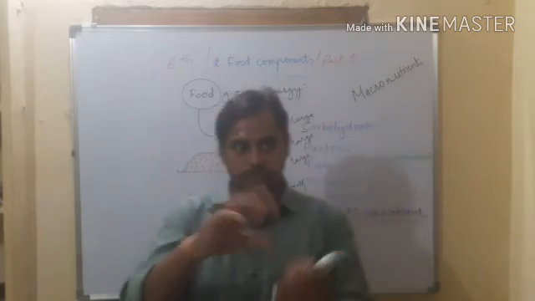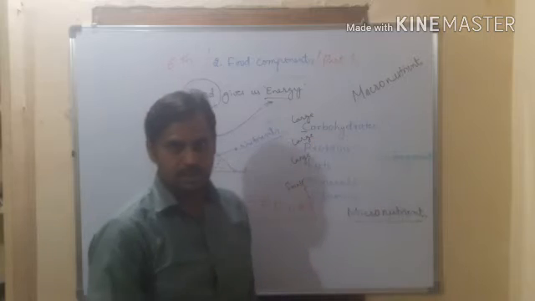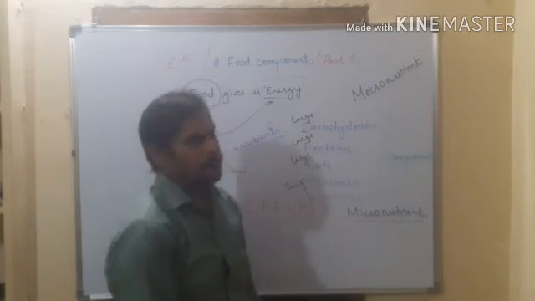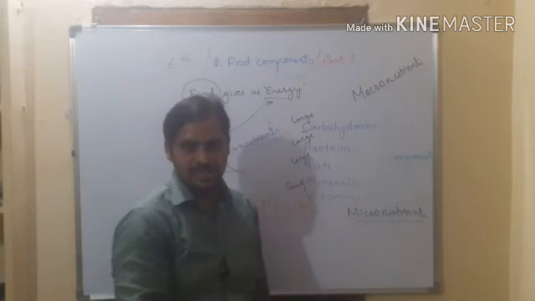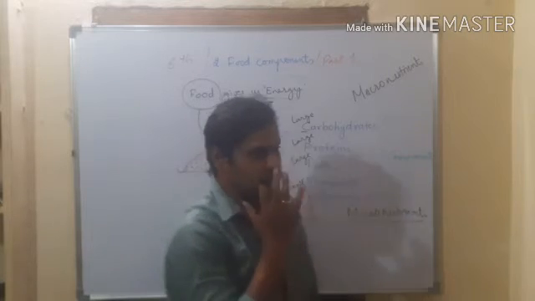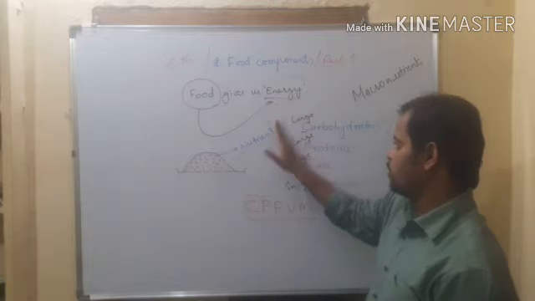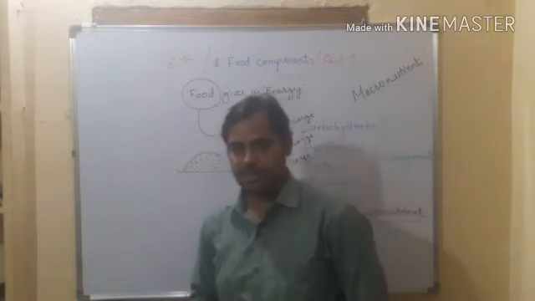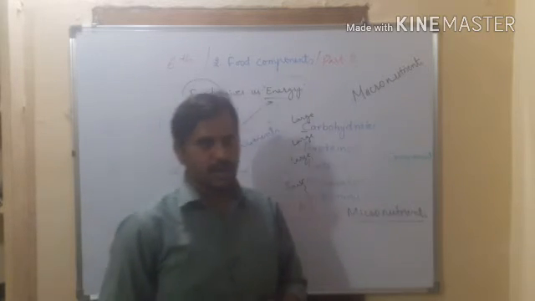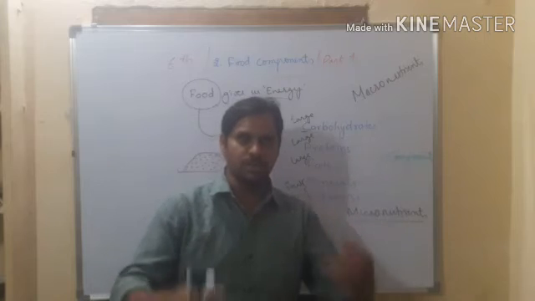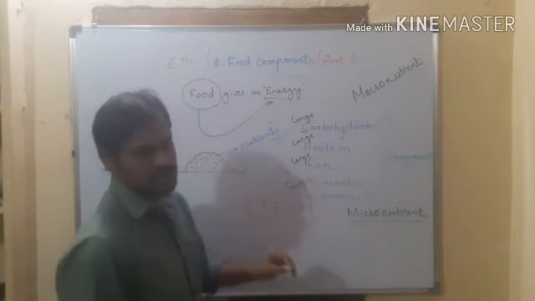Whether they are macro or micro, they are available in the food. My question is, which food contains which component? Does it contain all components or any one of these? Are you getting or not? So to clear this up, we are going to learn this lesson. In this lesson, we are going to discuss what type of components are present in what kind of food and how to get the nutrients.